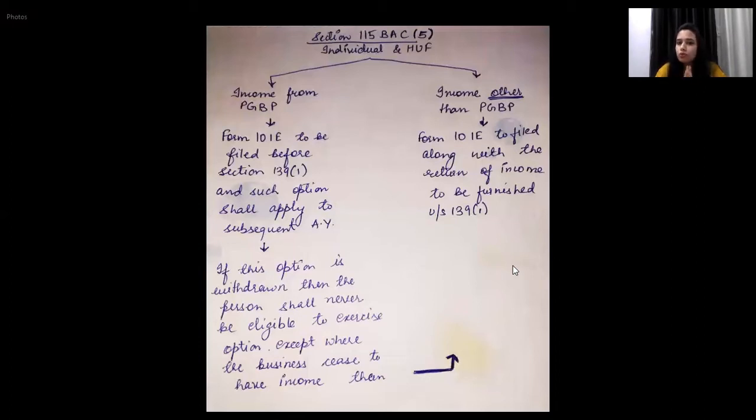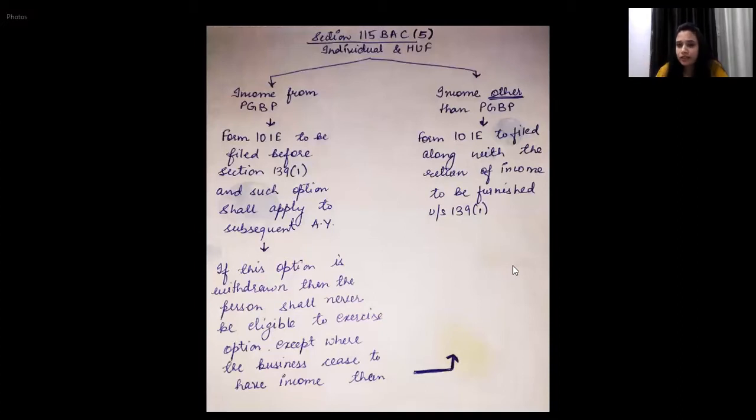Now we will move to clause 2. Clause 2 is for individuals and HUF who have income other than business or profession. They need not take any tension, because they can file this form every year. That means they can exercise this option every year, because it says that individuals and HUF having income other than business or profession need to file Form 10IE along with the filing of return of income to be furnished under section 139 subsection 1.